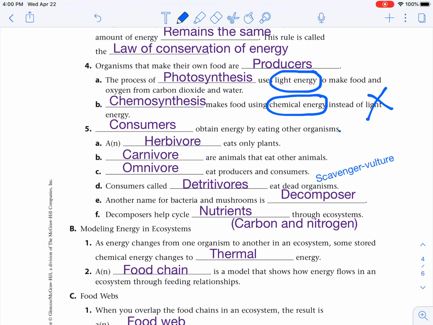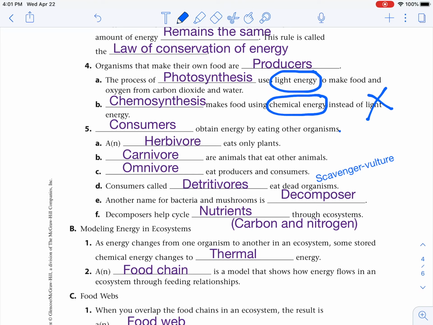Consumers obtain energy by eating other organisms. As a consumer, you have to eat other organisms because we cannot make our own energy. An herbivore is only going to eat plants. A carnivore is only going to eat meat. An omnivore is going to eat both plants and meat.